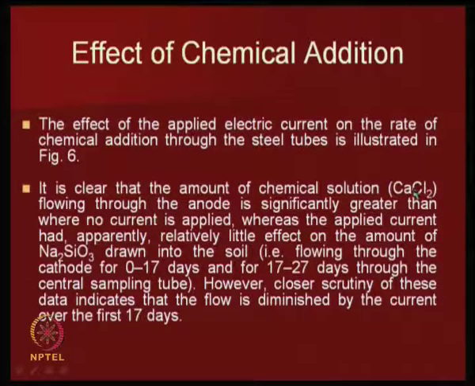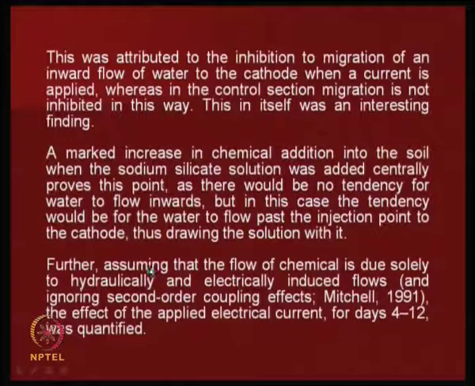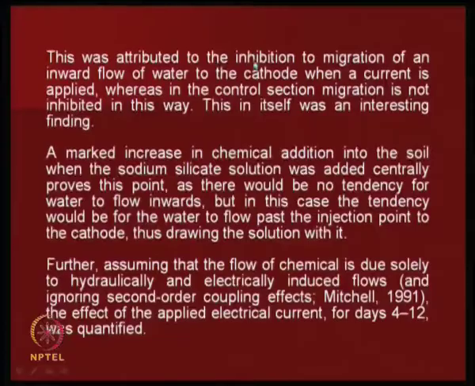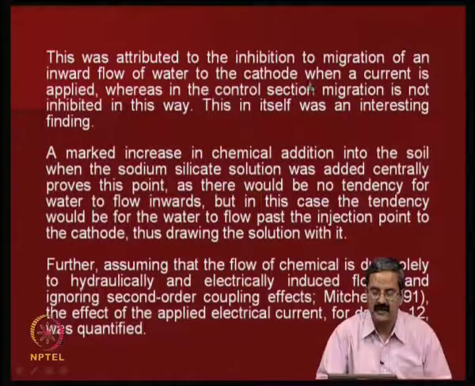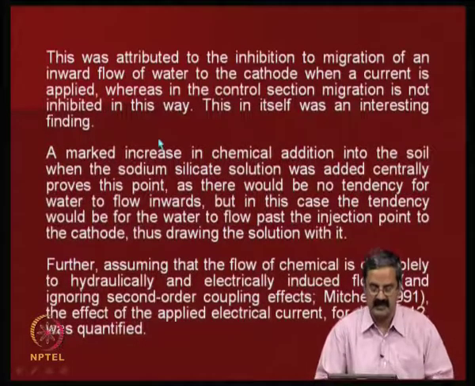This is at the anode and this is at the cathode. Anyhow, I think once you see the water current differences you will understand. This was attributed to the inhibition of the inward flow of water to the cathode when the current is applied, whereas in the control section migration is not inhibited in this way. This itself was an interesting finding.